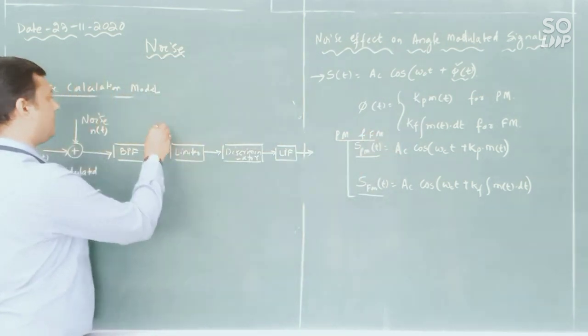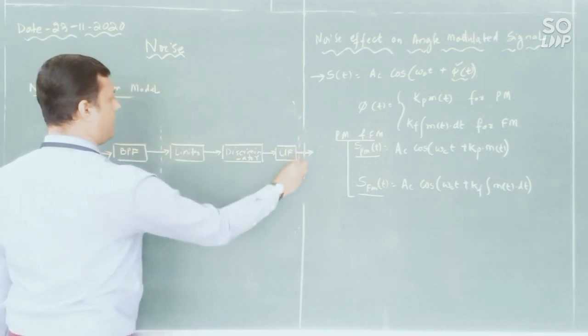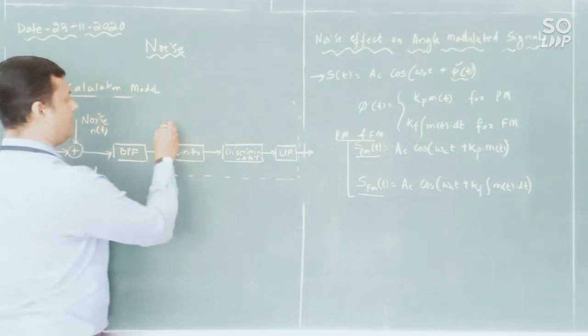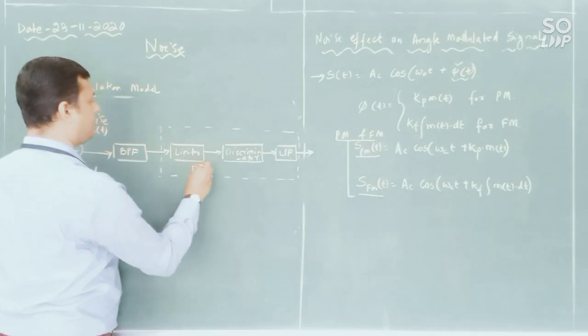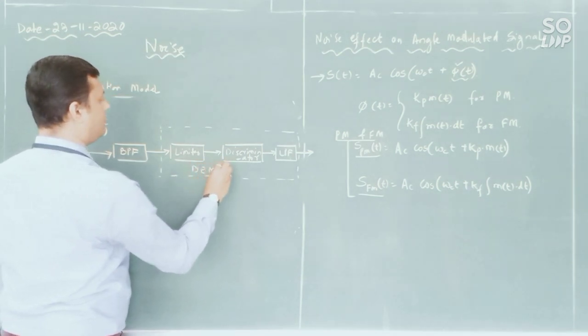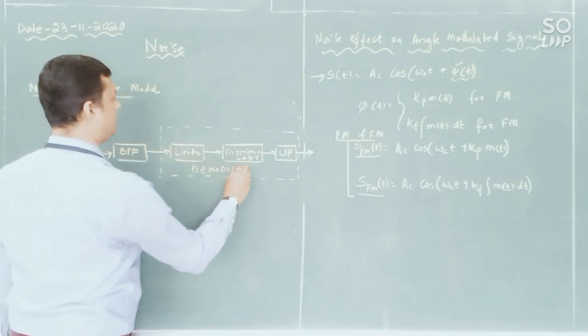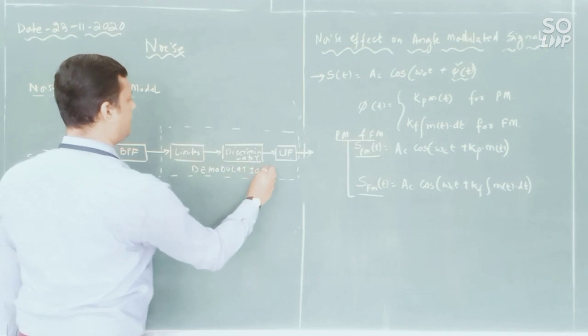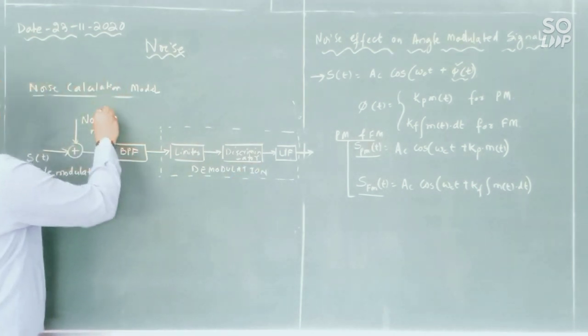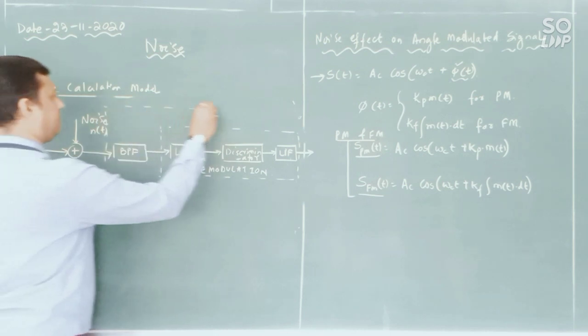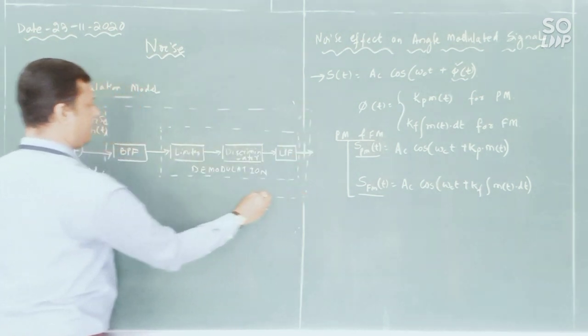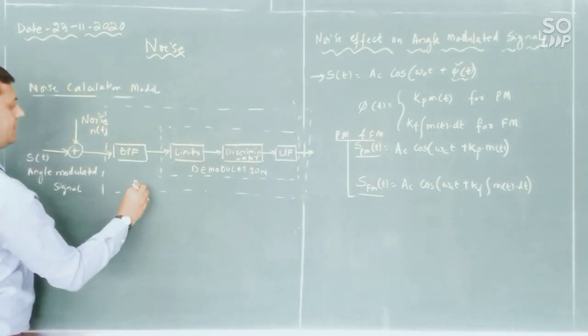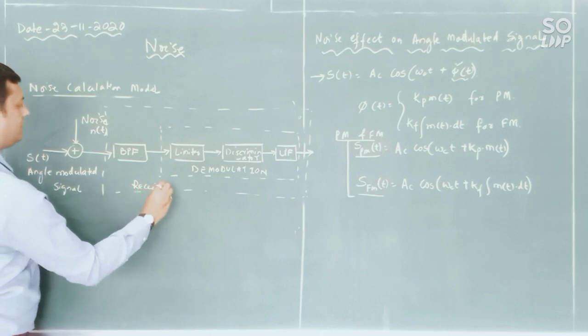So, from this particular part to this particular part, I can say this is called the demodulation technique. Okay, and from this band pass filter to this particular end, I will write it is called a receiver.